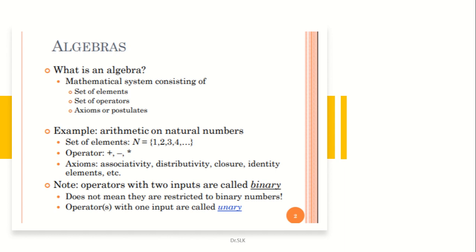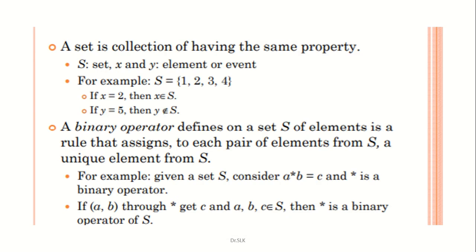And note, operators with two inputs are called binary. This does not mean that they are restricted to binary numbers alone. Operators with one input are called unary. Binary operators should have an operand on either side, whereas operators with one input are called unary operators. This classification is to be kept in mind.